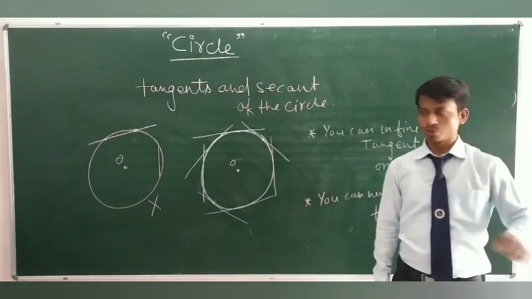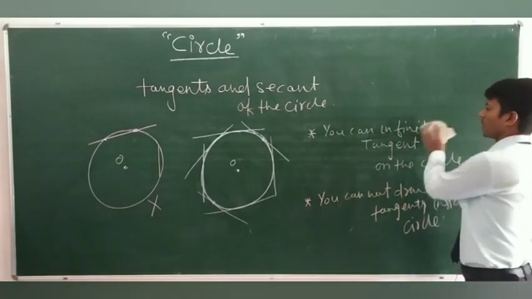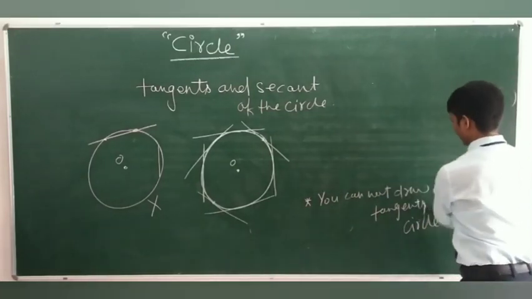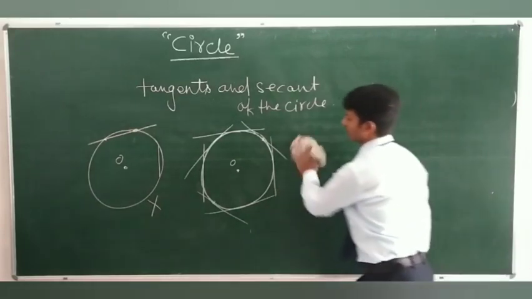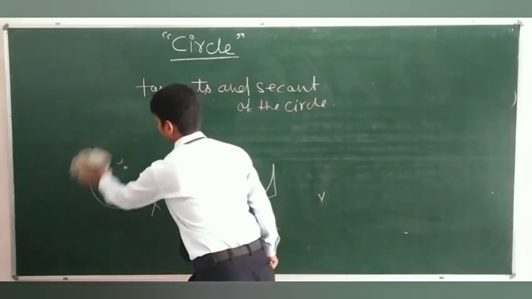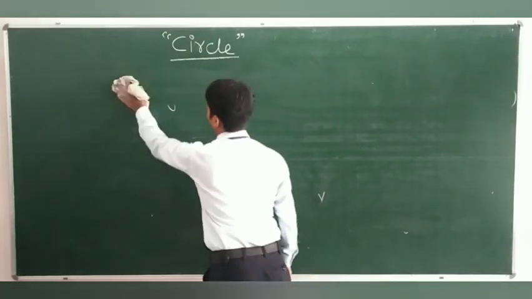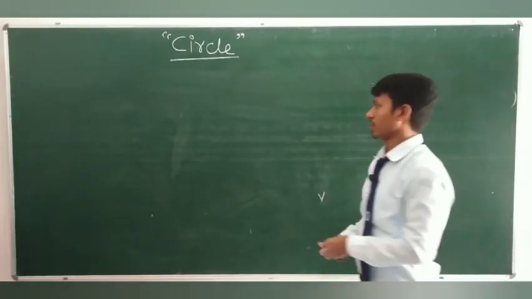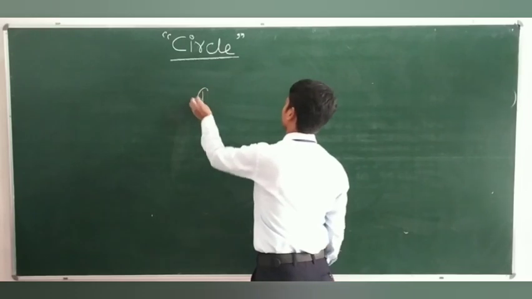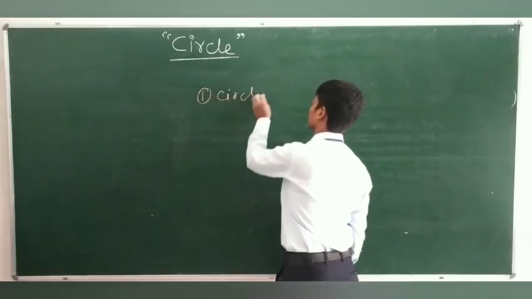All right. So, students, finally we have discussed all the terms related to the circle. In today's session, what have we discussed? First one is, what is the definition of circle?